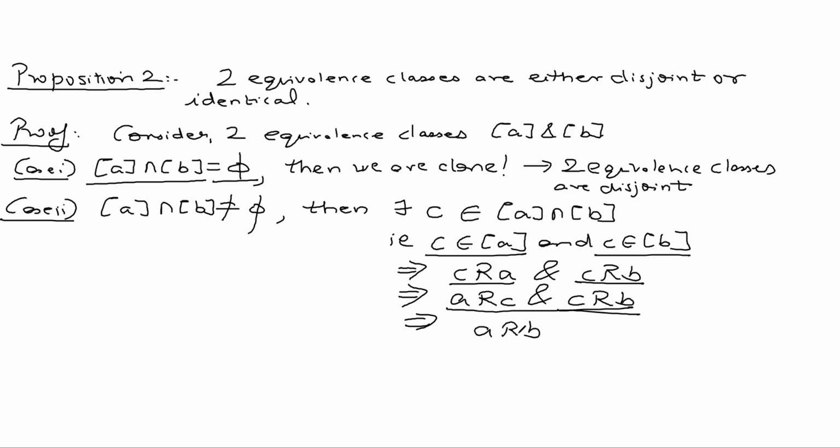And we have just done, if A is related to B, the equivalence class of A is equal to the equivalence class of B. That means two equivalence classes are either disjoint or they are identical.